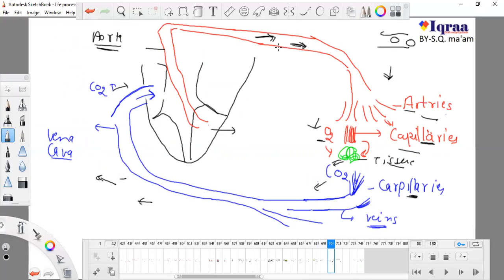So they don't need any valve, because blood will never go against this direction. But veins take blood to the heart, and it is possible that the blood may flow backward, because they are working against gravity.